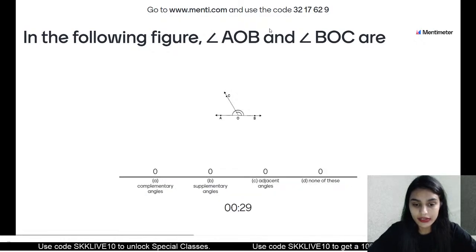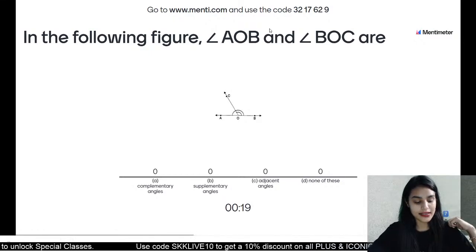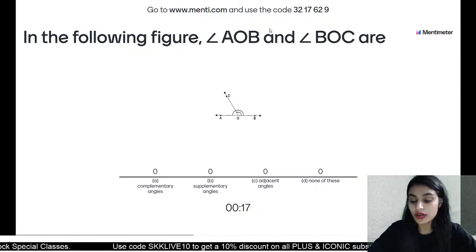Class, in the given figure, angle AOB and angle BOC, are these angles complementary, or supplementary, or adjacent, or none of these?